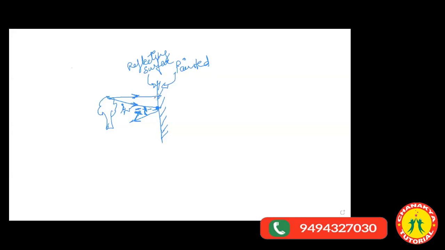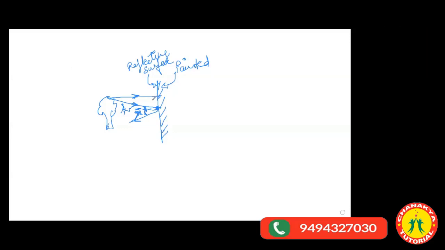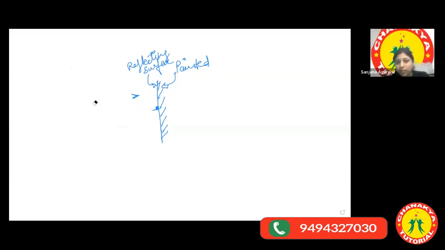Ma'am, it is measured with the normal. Children, please focus and concentrate. It is measured with the normal. I told you this, keep this in mind. Incident and reflected angles are never measured with the surface. These are measured with the normal, the 90-degree line. I think it's not so clear. Should I draw another diagram? Yes, ma'am. Okay, fine. Feel free to speak, because if we are not communicating openly there will be doubts. We have to clear all the doubts. So be open.